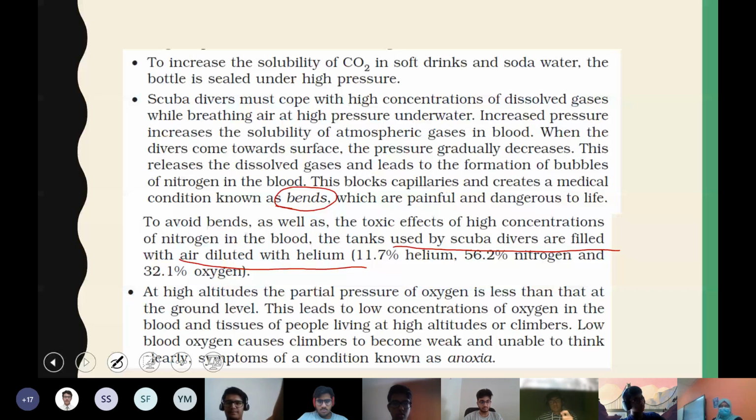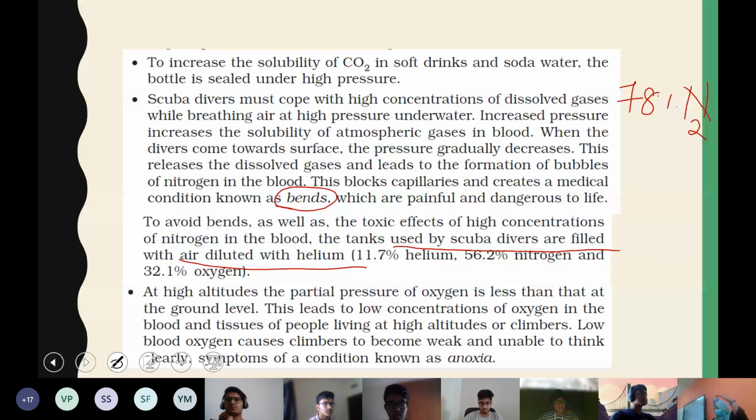But it's okay if you're doing it this way, or if you can explain it in your own words, that is also fine. Only thing is that if scuba divers are taking normal air in their cylinder when they are going for diving, the normal air contains 78% nitrogen. So under the sea, at the bottom level of the sea, because of high pressure, this nitrogen will get dissolved in our blood. So gas gets dissolved at higher pressure.